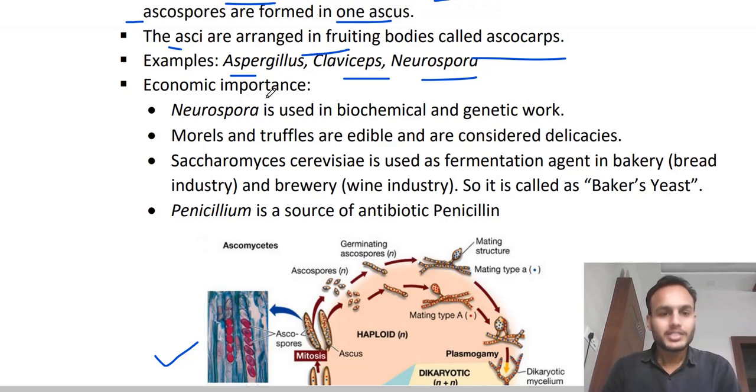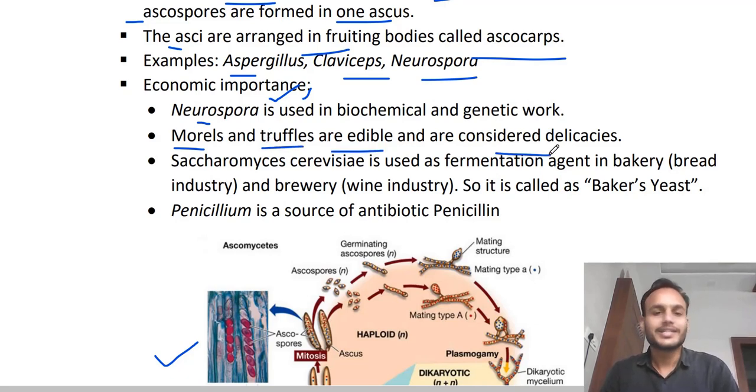Right? What is the economic importance? From here questions usually come. So you have to remember Neurospora. Neurospora is used in biochemical and genetic work. So usually it is asked which fungus is used extensively in genetic work. The very simple answer is Neurospora, right? Next are the morels and truffles. These are edible and are considered a delicacy.